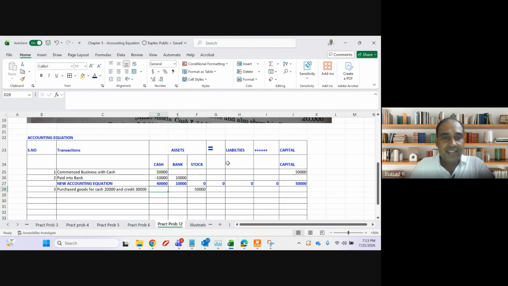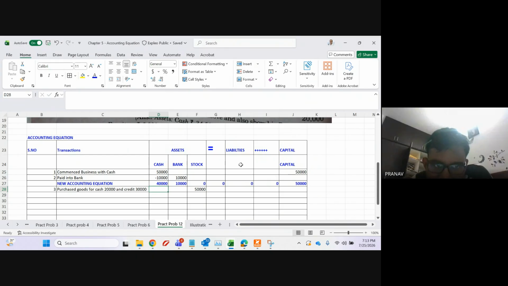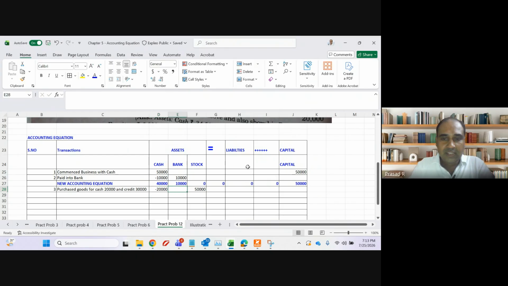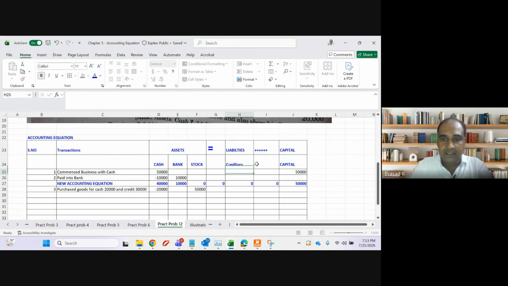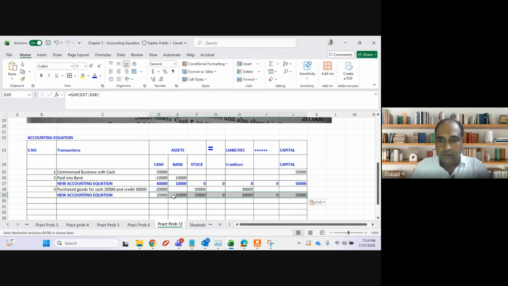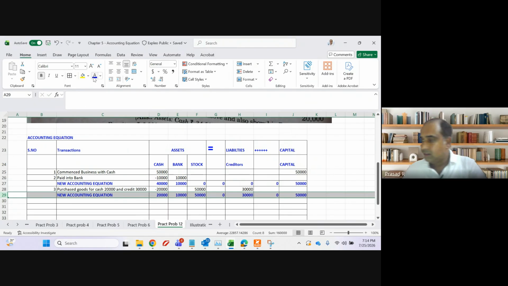My cash, how much cash is reducing? 20,000. And what is the next impact, guys? Liabilities increase by 30,000. No doubt in this, we have discussed this multiple times now. So my new accounting equation will be this one. Any doubt so far, guys? No, sir. Fantastic. Let's move to the next one.